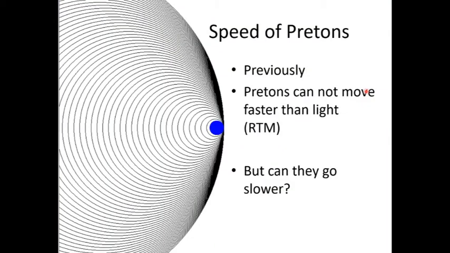What we talked about previously is that pretons cannot move faster than the speed of light. Otherwise, they're going to intersect their own inertial field, which will cause them to react in the opposite direction. But then the question is, can pretons move slower?